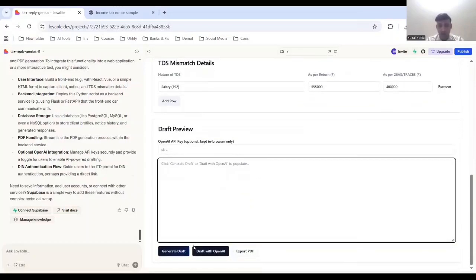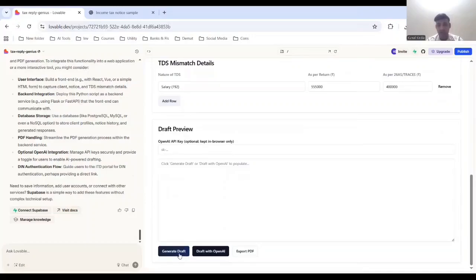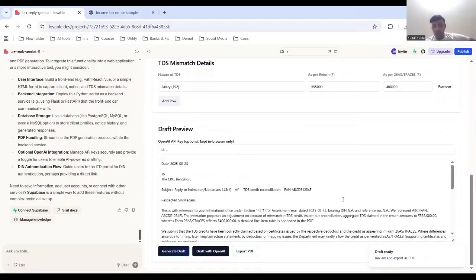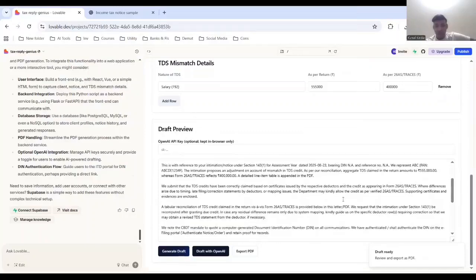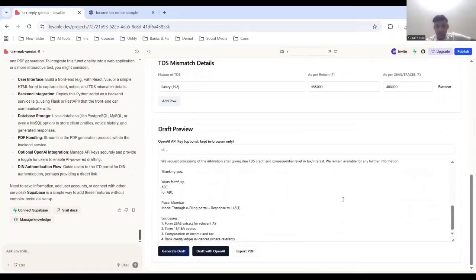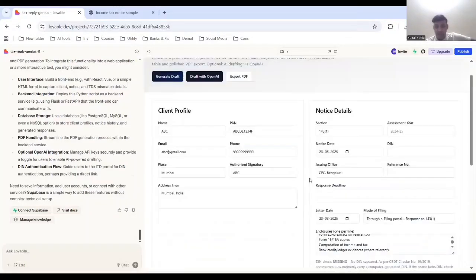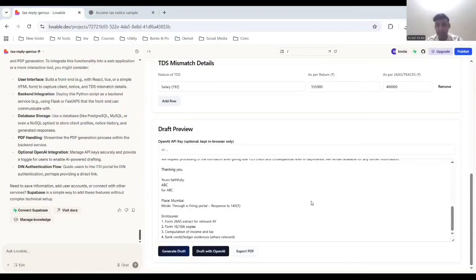Now once we are done, we will generate a draft. We click on the button generate draft. So if you see, here is our draft which is completely ready. Now using this you can reply to income tax authorities. If you want to generate a PDF, you can click on export PDF and the PDF will be generated.